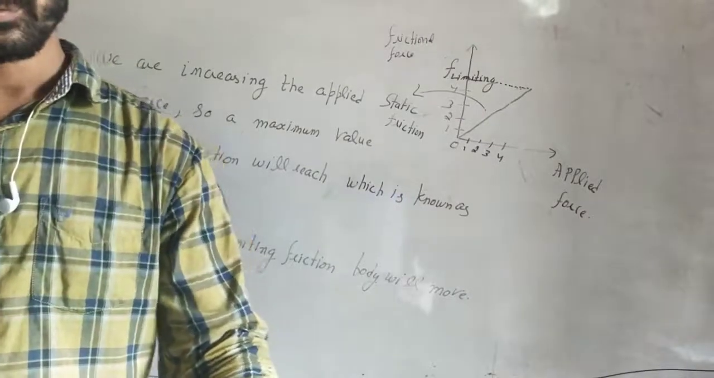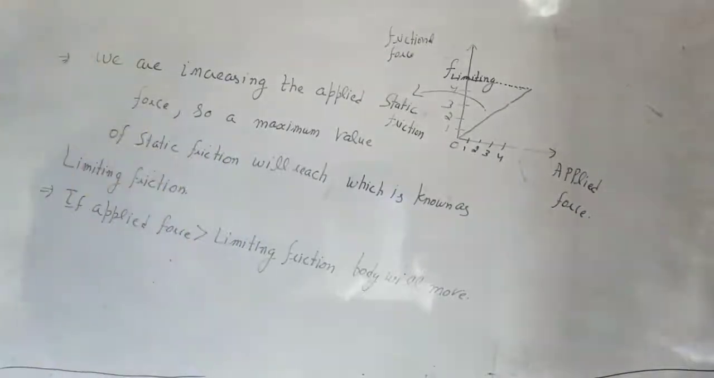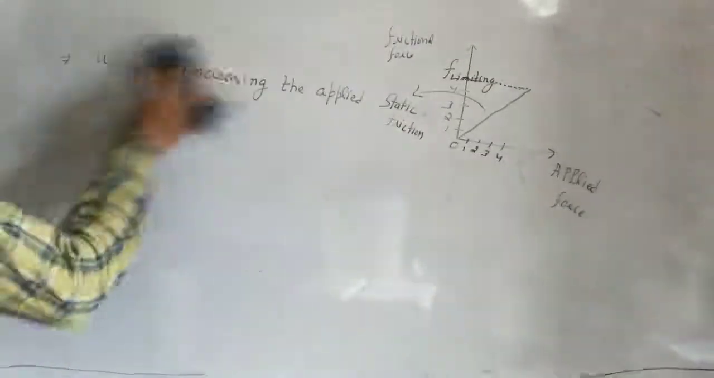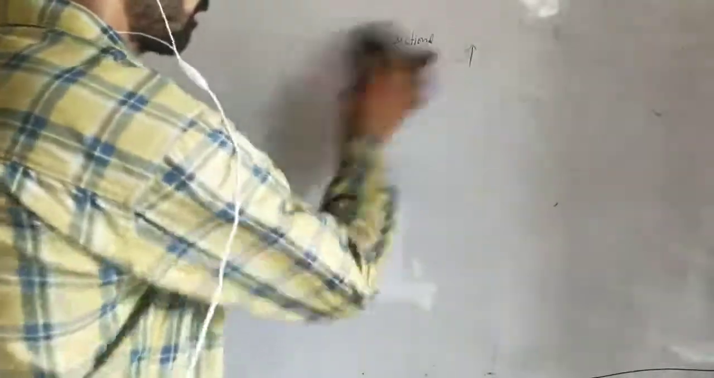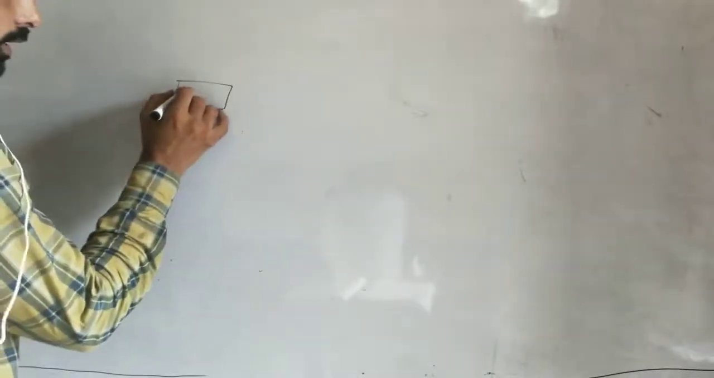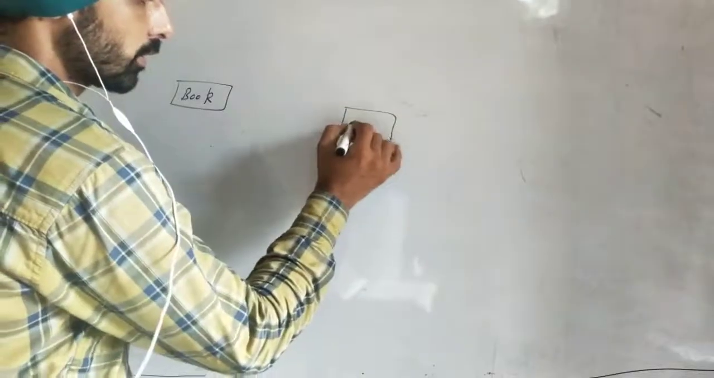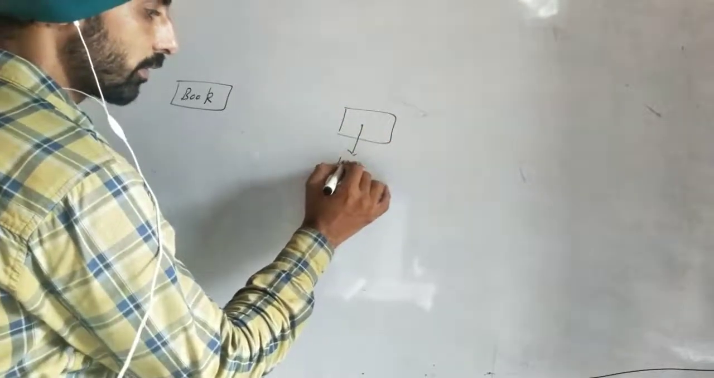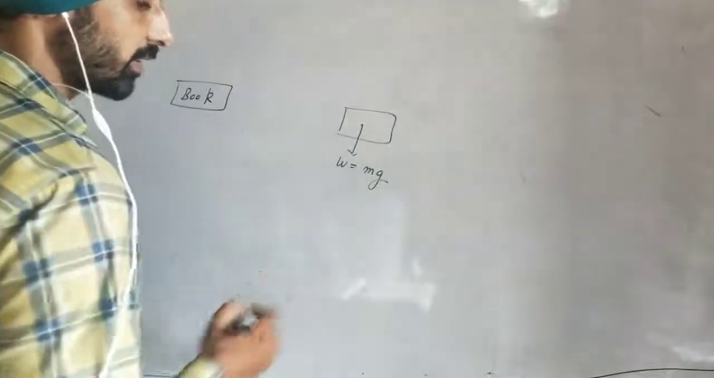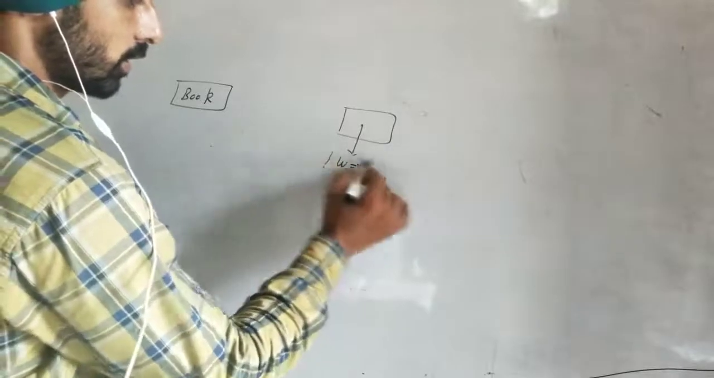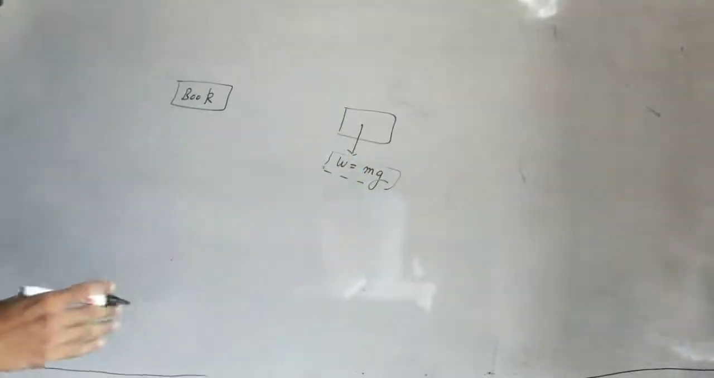First of all, we will study a little more about this limiting friction. For this, come to these points now. So the book is lying on the table. A book is lying on the table, and you know this book has a weight of mg. We studied this in 9th class. If m is the mass of the book, the weight is equal to mg, which acts in the downward direction.